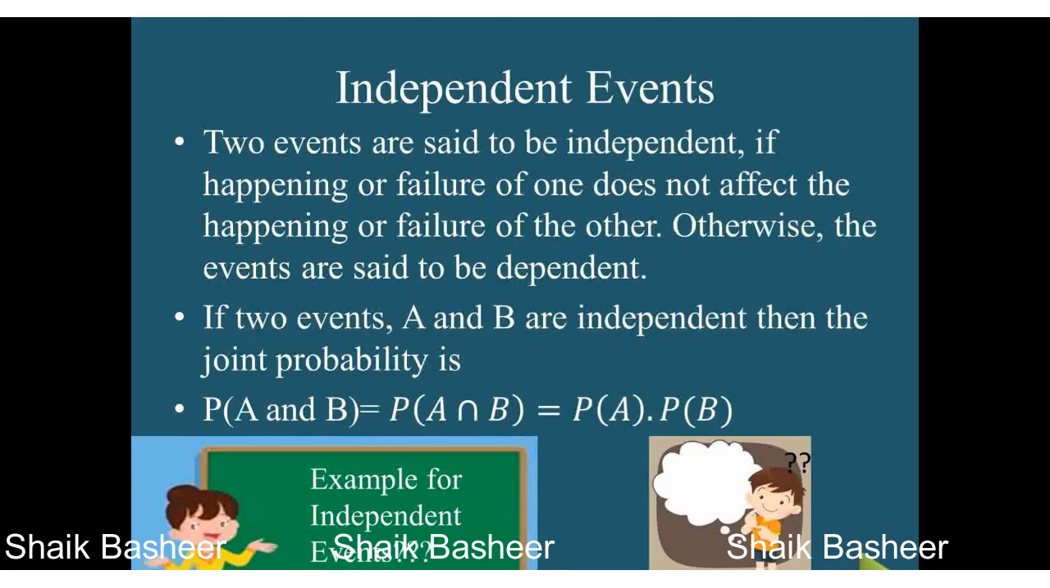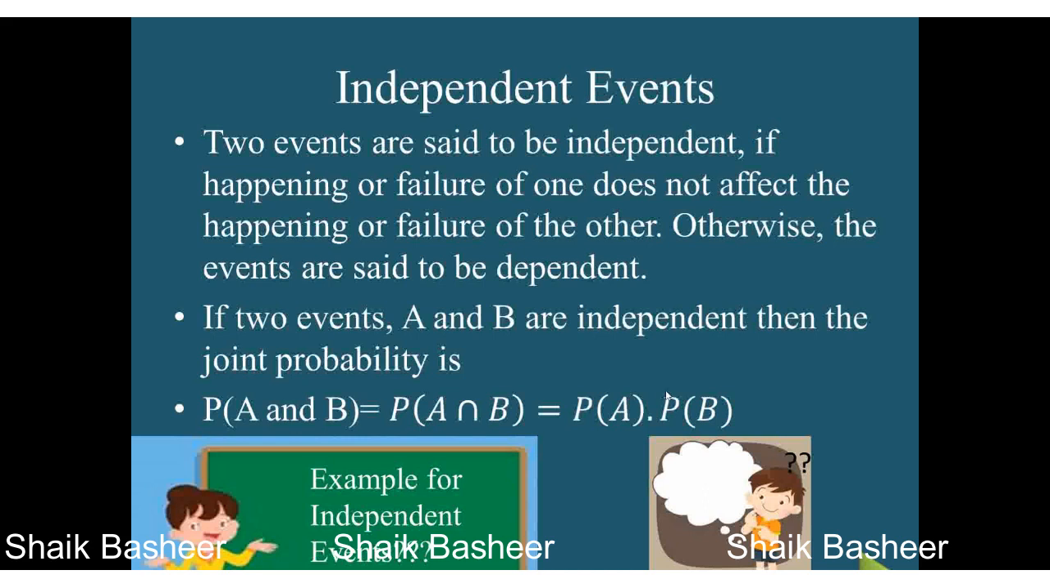And the next one is the independent event. Two events are said to be independent if the happening or the occurrence of one does not affect the occurrence of the other. If this fails, then they are said to be dependent.